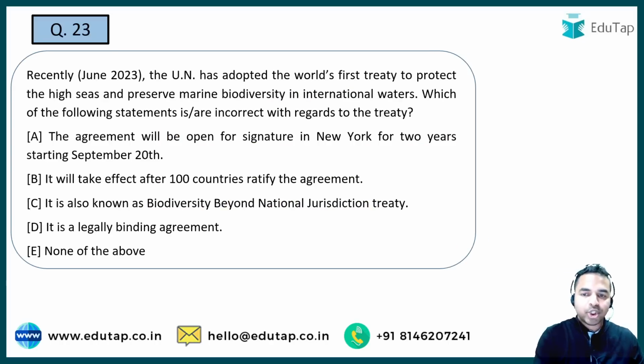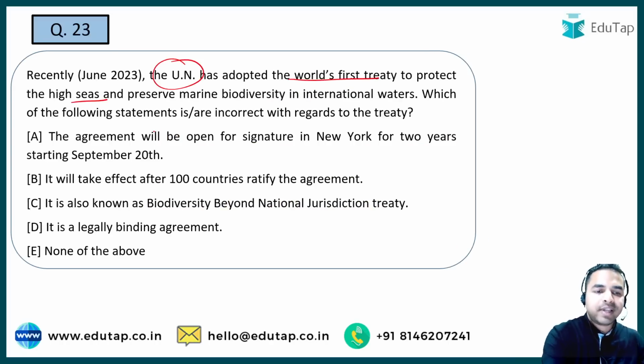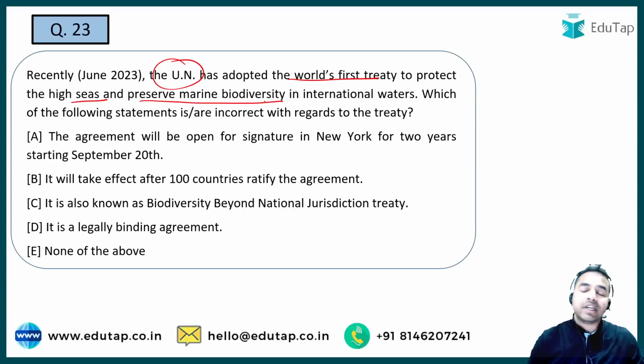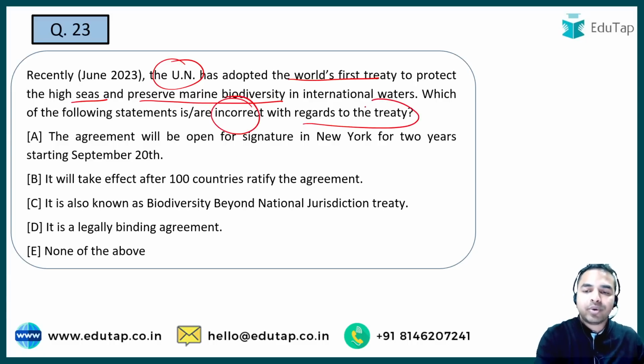Next question. The United Nations has adopted the world's first treaty to protect the high seas and preserve marine biodiversity in the international waters. In international waters we have to protect the high seas and preserve marine biodiversity, and you have to identify the incorrect statement with regard to this particular treaty.